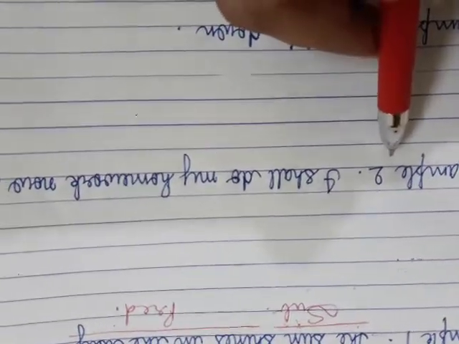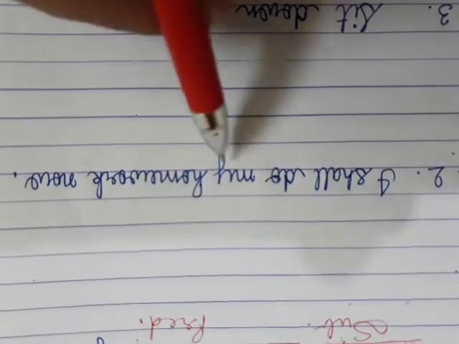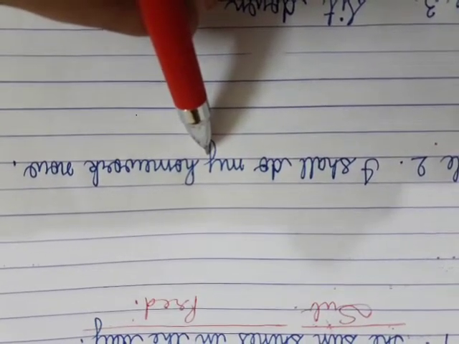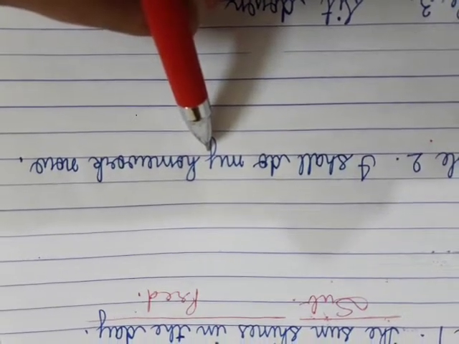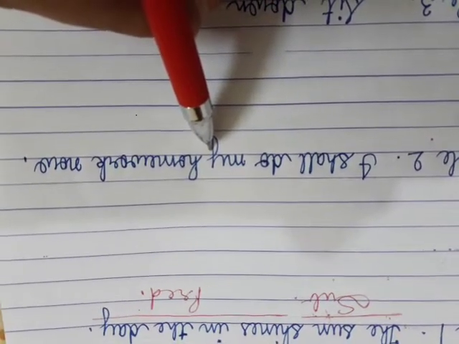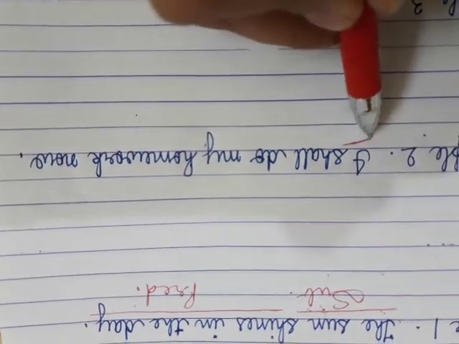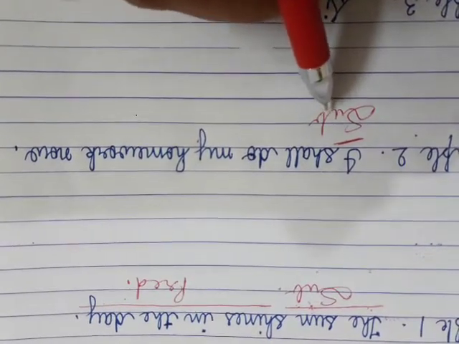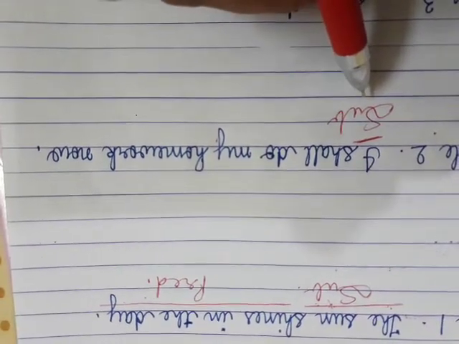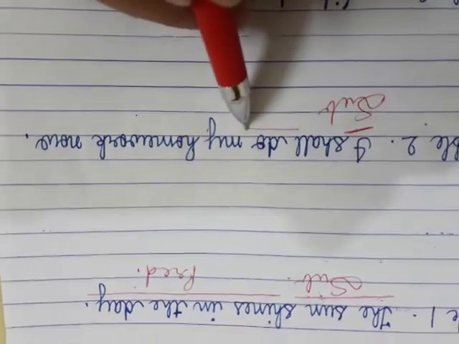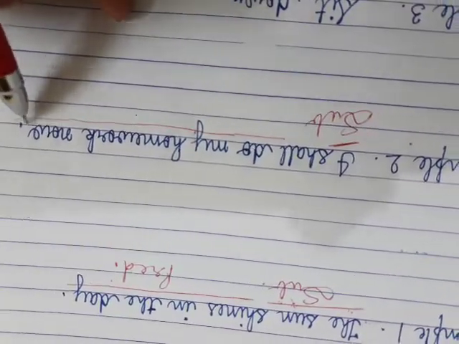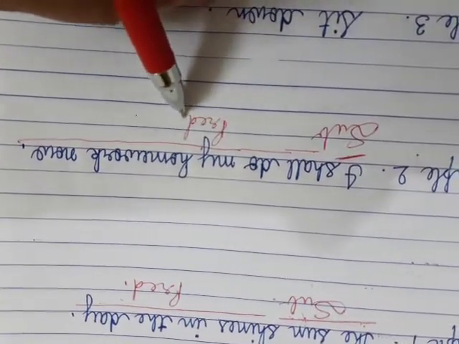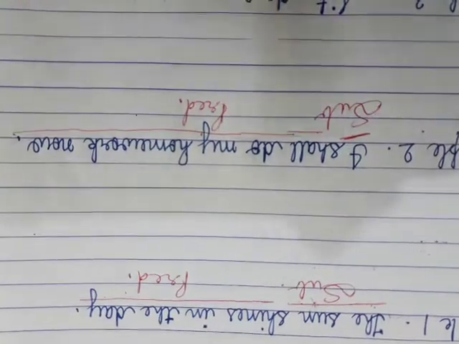Example number 2. I shall do my homework now. Now tell me which is the noun or the pronoun in this sentence about which we are talking. इसमें किसके बारे में बात कर रहे हैं? इसमें I के बारे में बात कर रहे हैं. So I is our subject. And what details are we getting about I? The detail is shall do my homework now. So shall do my homework now is the predicate. Okay? I hope this is clear.